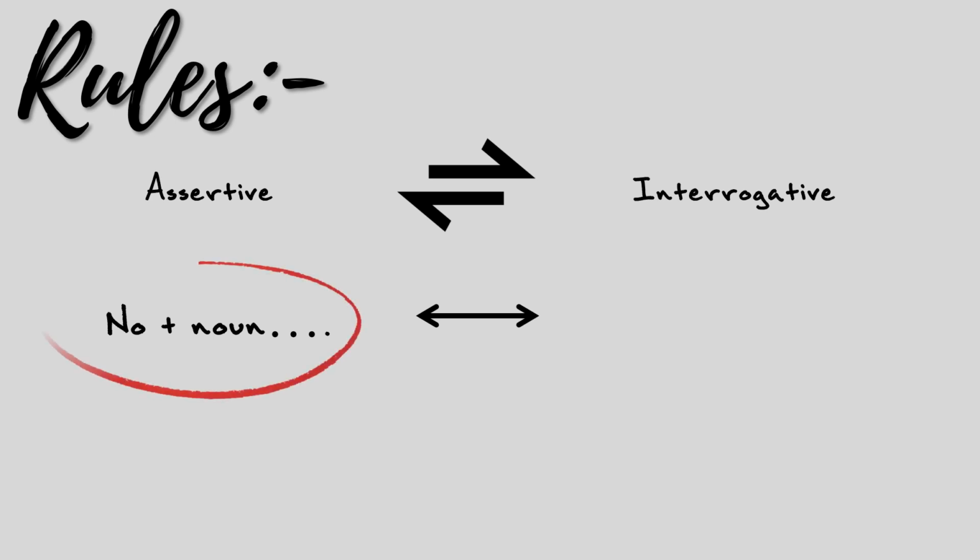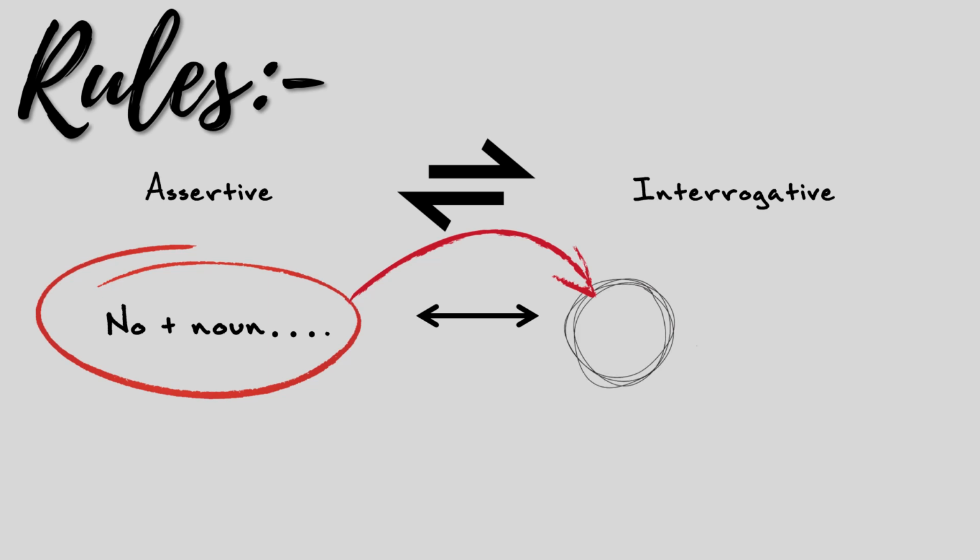The first thing that you need to know is that for no plus noun words like nobody or no one or no student, you need to replace the word with who, and the rest of the sentence will remain intact. There will be no change, you just need to change the word with who.